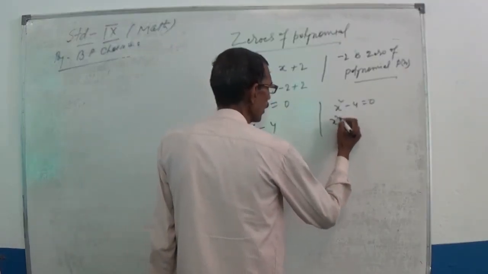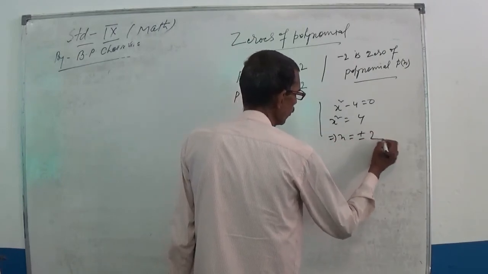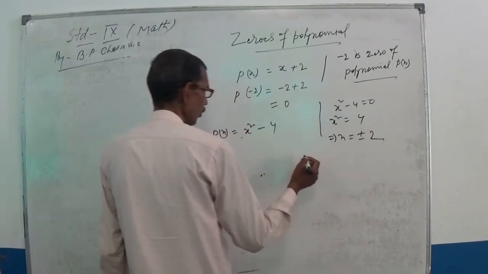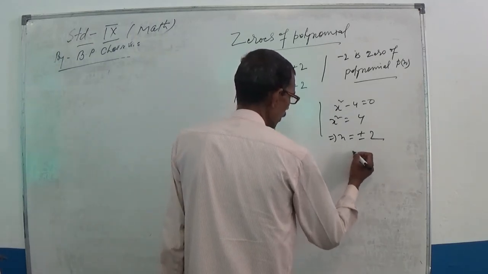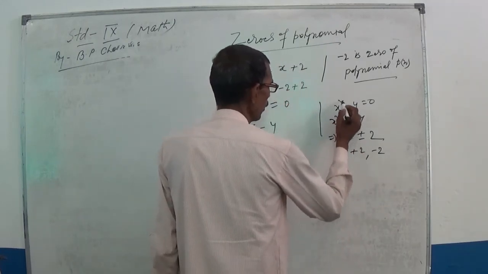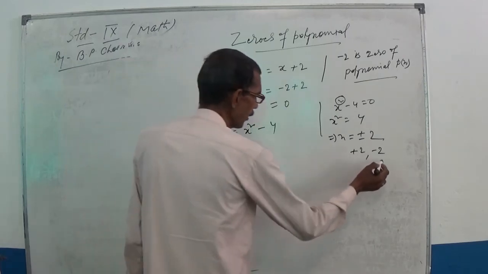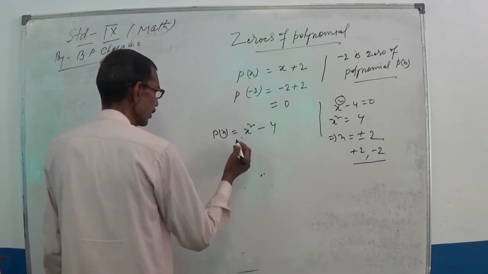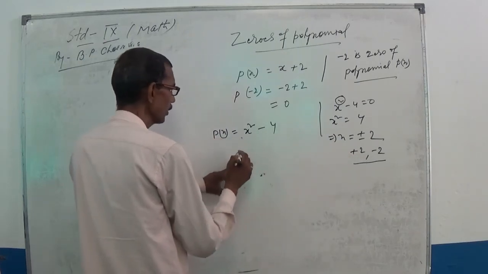Here x square is equal to 4, which implies x is equal to plus minus 2. So the values of x are plus 2 and minus 2, and the degree of the polynomial is 2. So these are zeros of the polynomial P(x).